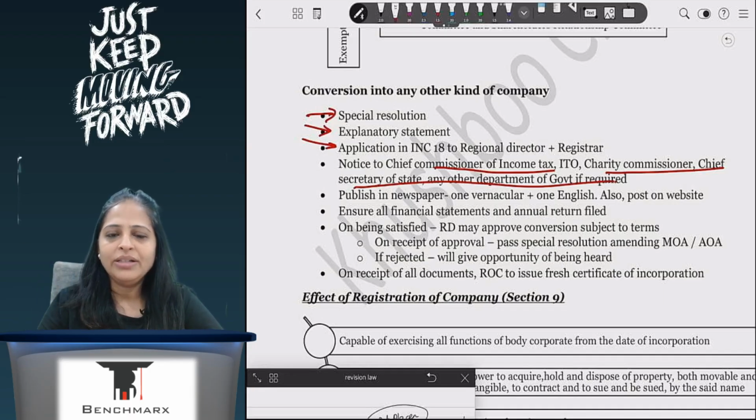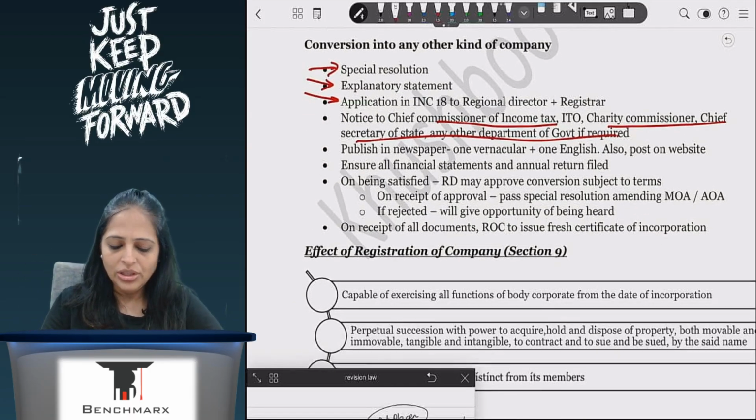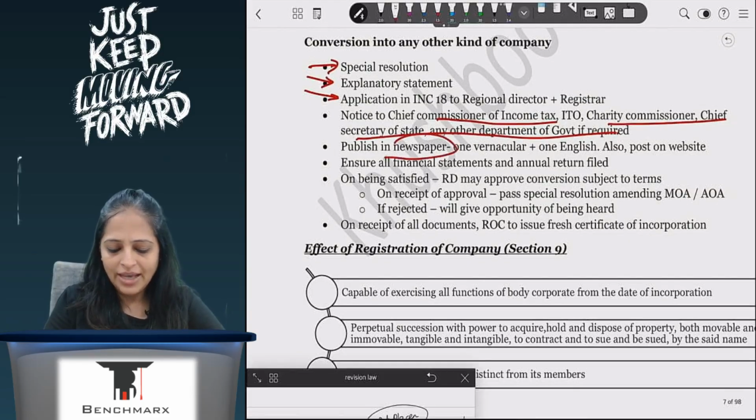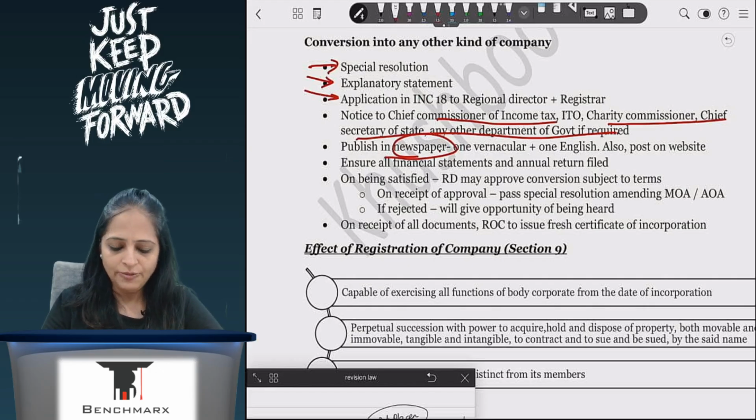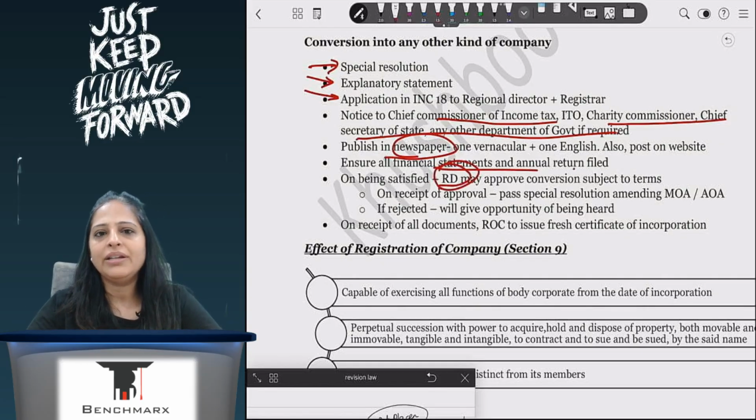Yesterday also when we did, where he's sending out notices, correct? Even for accounts of companies, they will send out notices when I want to change something, correct? So here he will send notice. I will have to also publish in newspaper so that everyone who's dealing with me is aware of it. And financial statement, annual returns have to be filed. And after this, regional director will give approval.